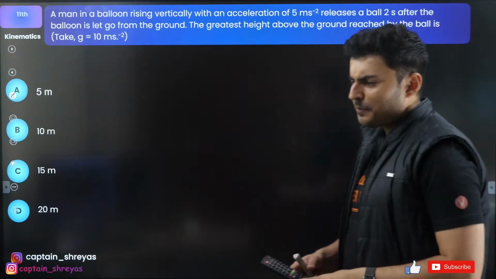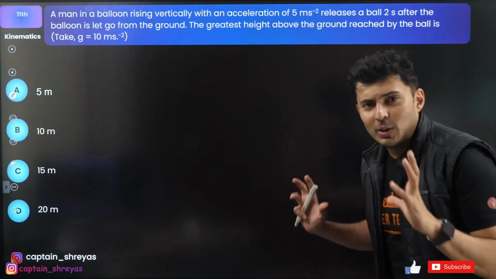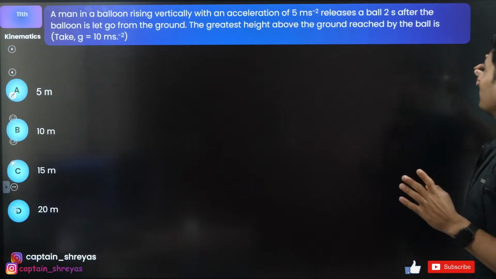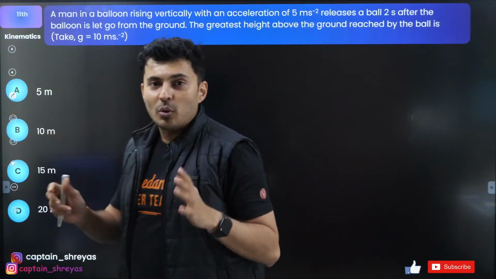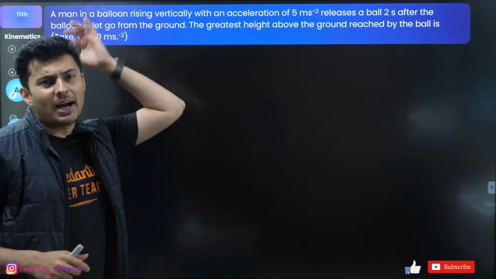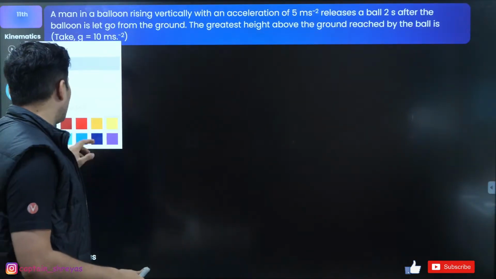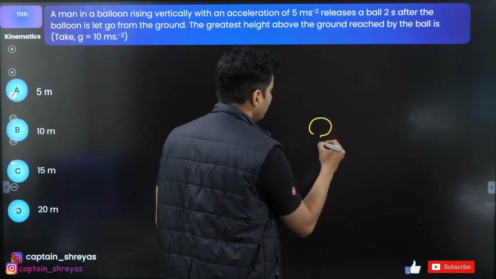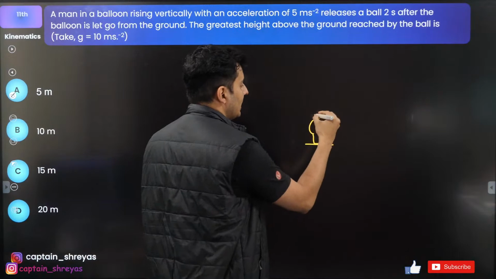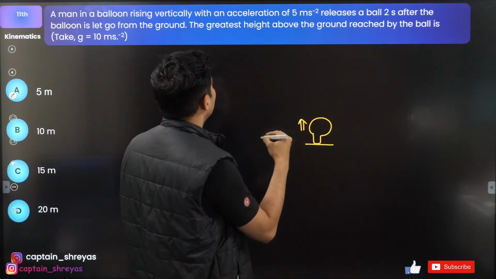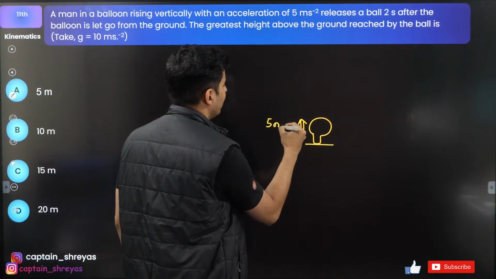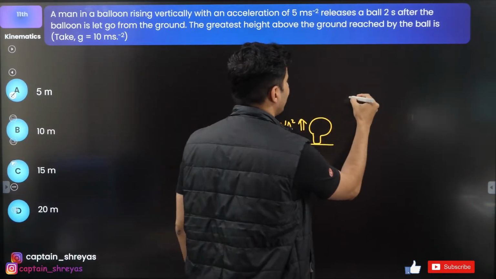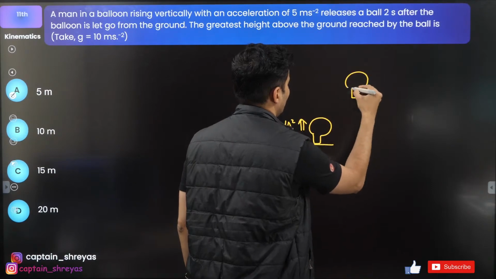Next one. There's a person in the balloon, very nice. He's going up with an acceleration. He throws the ball after 2 seconds. Then the question is, what is the maximum height that the ball reaches? Let's try to understand what is happening. So there is a balloon. It starts rising up with an acceleration of 5 meters per second square. After 2 seconds, the balloon will reach here.